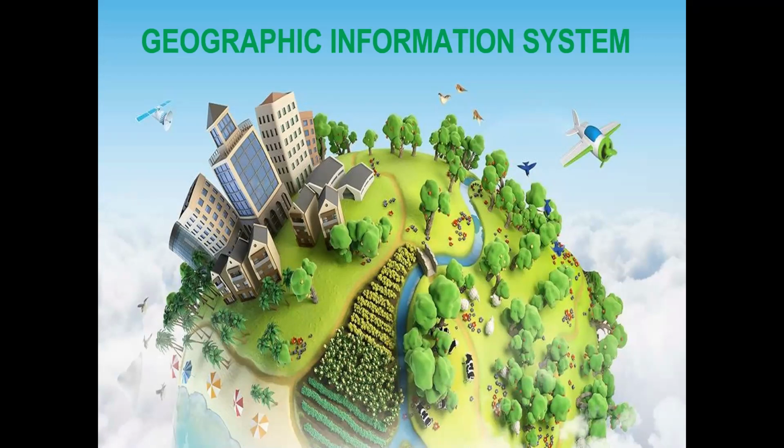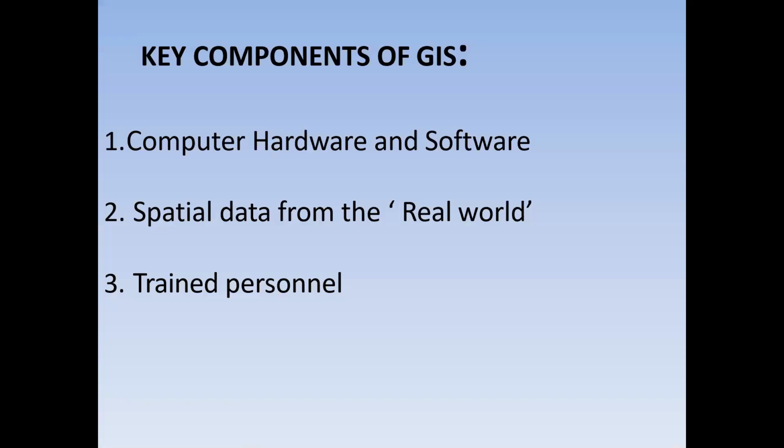Rooted in the science of geography, GIS integrates many types of data. It analyzes spatial location and visualizes it using maps and 3D scenes. This is the geographic information system.